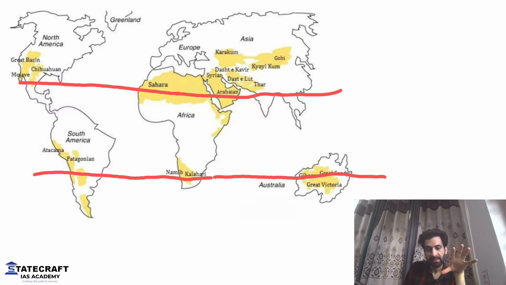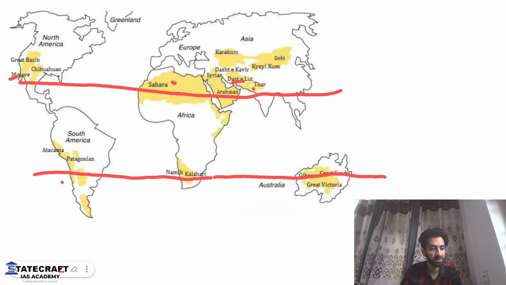The dark areas in this map show the deserts of the world. Can you see a pattern here? All the deserts are located on this very line. Most of the deserts. I'm telling you again, don't think that this is the only reason, but this is one of the very important reasons. Most of the deserts, if you look at here, Mojave Desert, we have Sahara Desert, we have Arabian deserts, we have Dasht-e-Lut, Thar. In the southern hemisphere, we have Patagonia Desert, we have Namib Desert, Kalahari Desert, then some deserts in Australia as well. These are located on this very line.